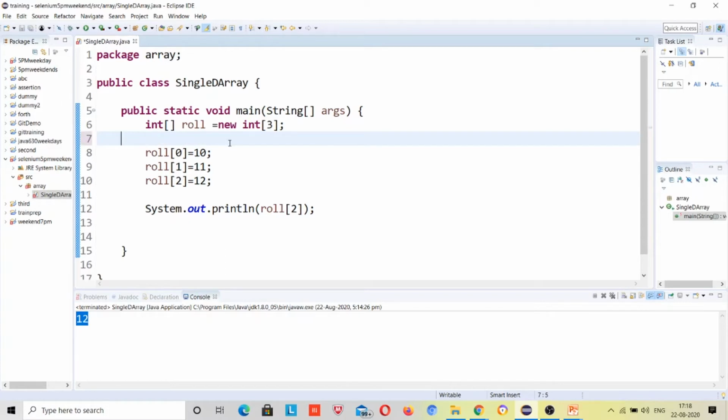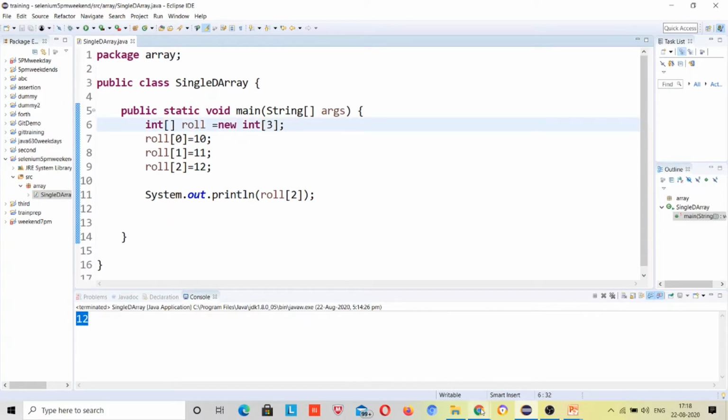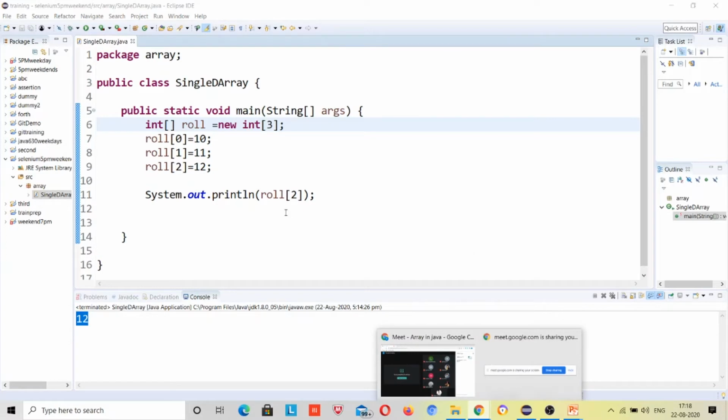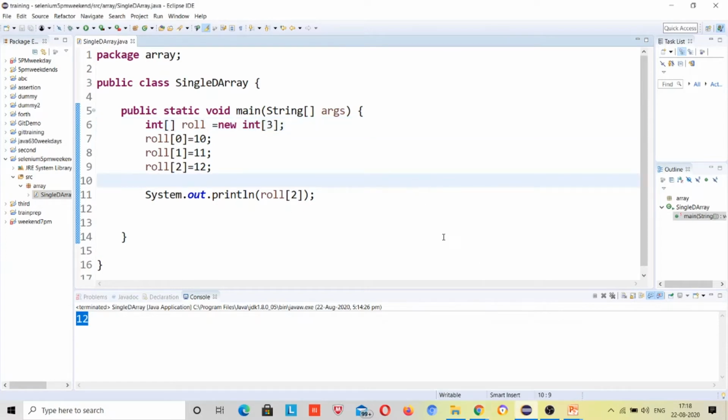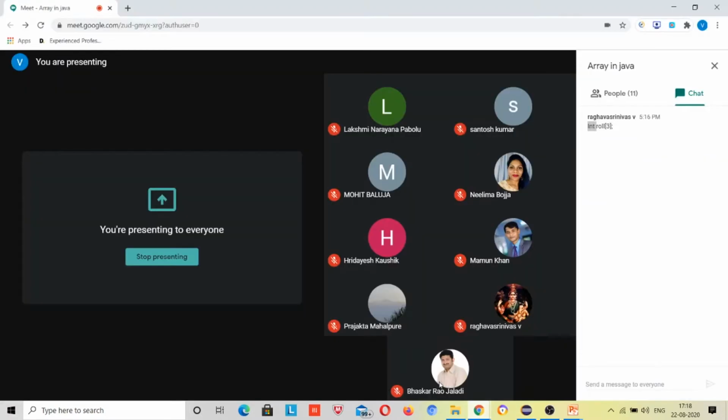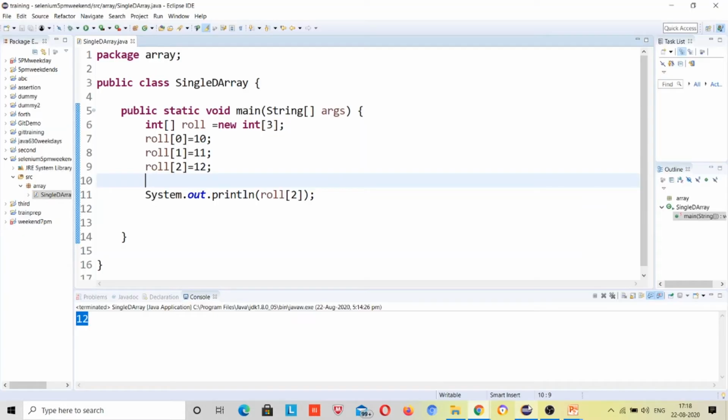We cannot do anything on our own. Whatever the syntaxes are, we have to follow. We cannot do anything by just assuming. So differences will be there only when the syntaxes are correct. There is nothing different because that is not a part of our Java concept, right?